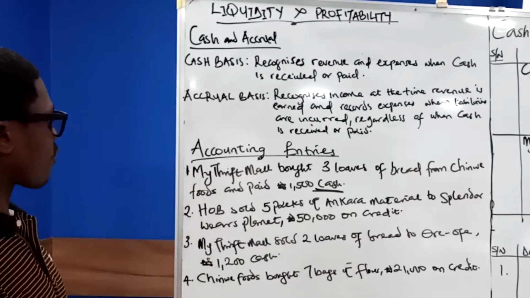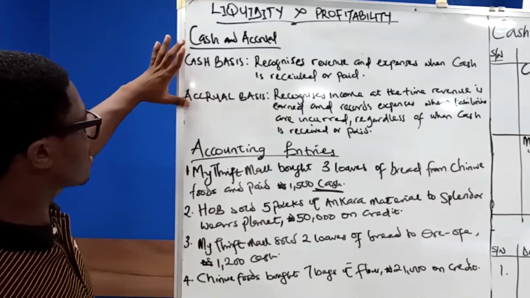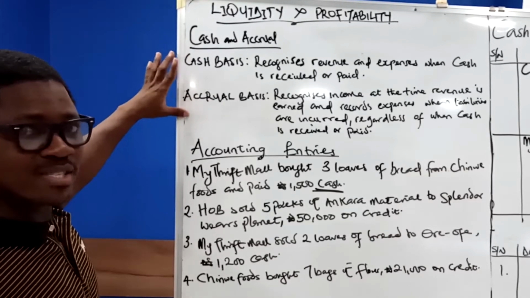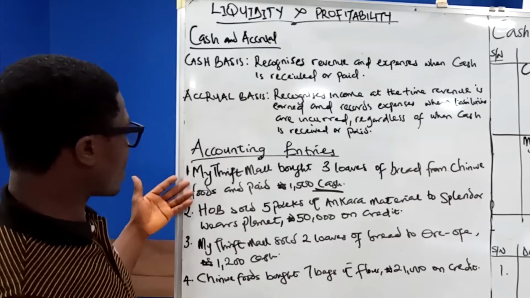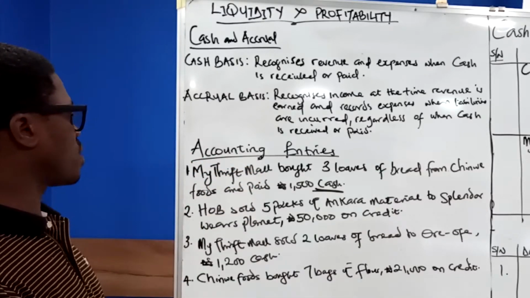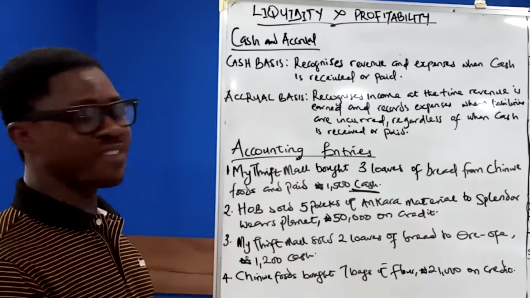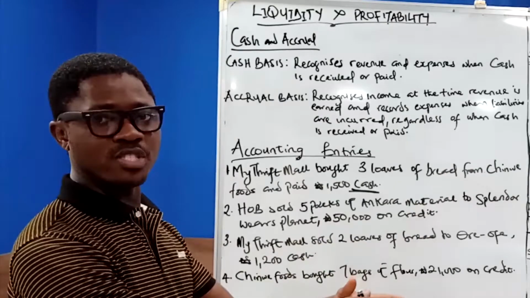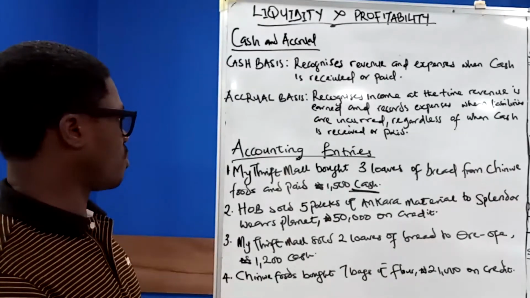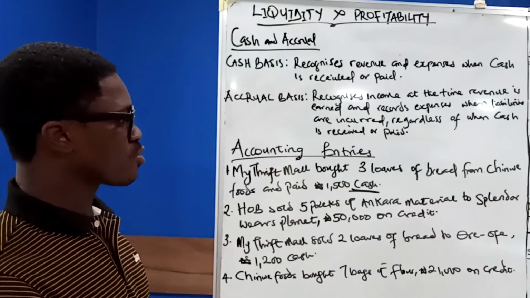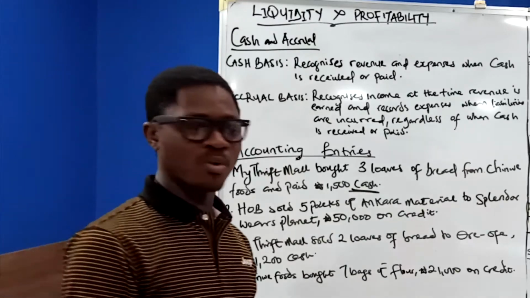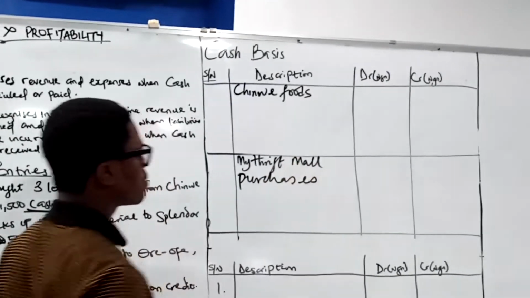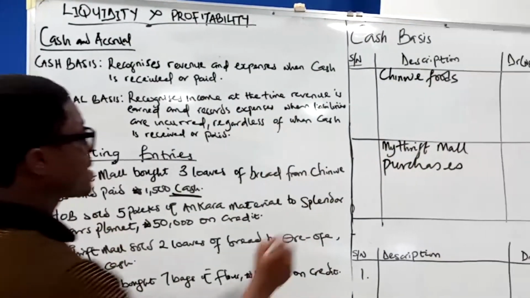So we have this series of questions to buttress these two explanations on the accrual and cash basis of accounting. Question 1. My Thrift Mall bought 3 loaves of bread from Chinwe Foods and paid 1,500 naira cash. We are going to treat this in the books of Chinwe and in the books of My Thrift Mall. In the books of My Thrift Mall, this is purchases. In the books of Chinwe, this is sales.